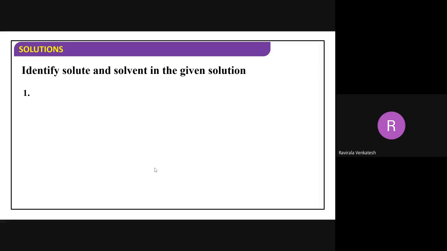Identify the solute and solvent in the given solution. First of all, a solution of 5 grams of salt and 1000 ml of water I have taken. I got a solution now. In this case, what will be the solute, beta? Salt. Now, how do you say it is salt? Because grams and ml are different, no?